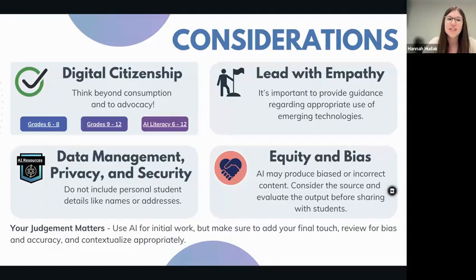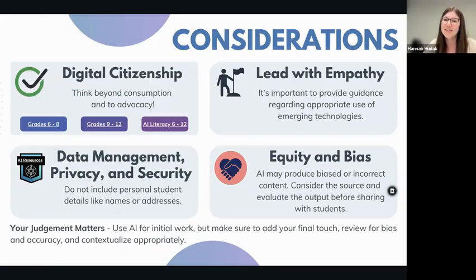As AI becomes increasingly integrated into our lives, students must grasp concepts such as the impact of their digital footprint, privacy, and ethical decision-making. Common Sense Media provides teachers with ready-to-teach lessons that address the 6 pillars of digital citizenship. They have also recently released AI literacy lessons for grades 6 to 12.